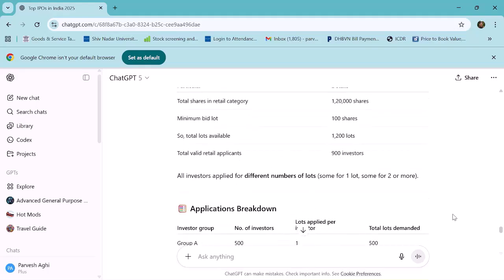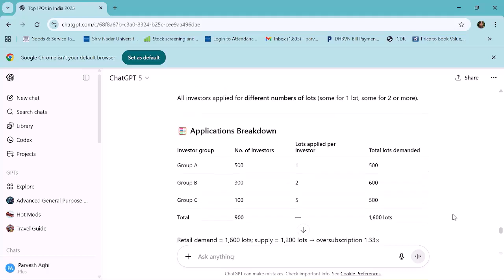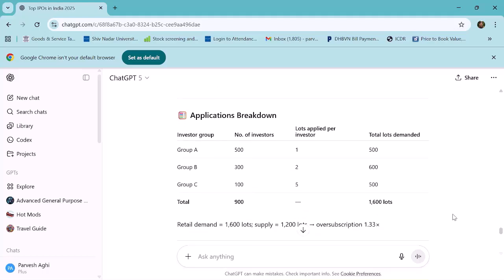Now, suppose these are the people who have applied. There are 900 investors. Group A, 500 investors, applied for one lot, so total demand is 500. Group B, 300 investors, applied for two lots. Then group C, 100 investors, applied for 5 lots.